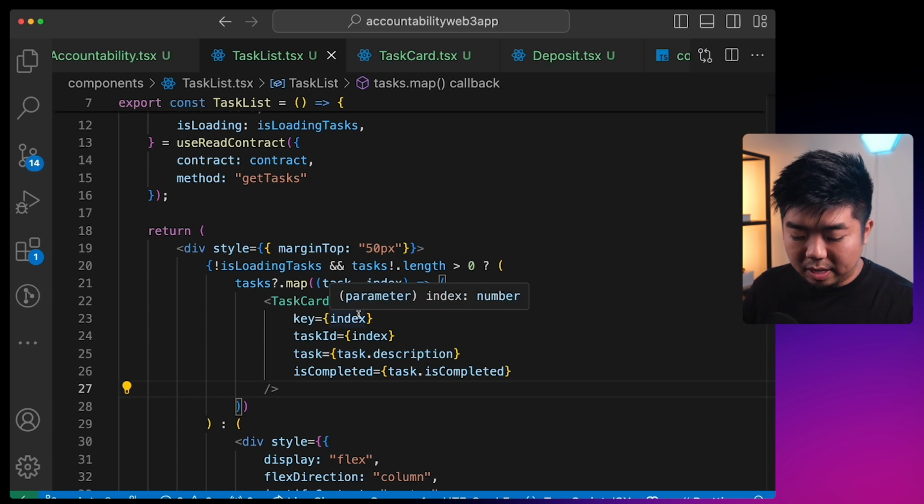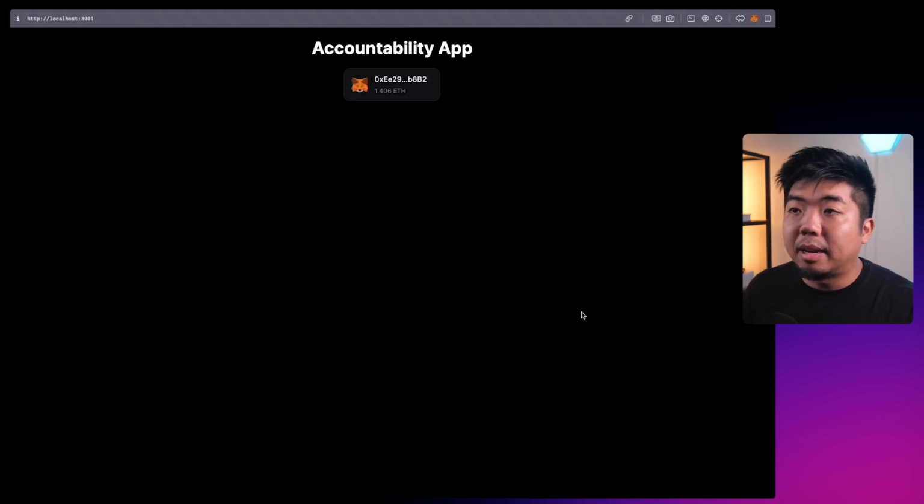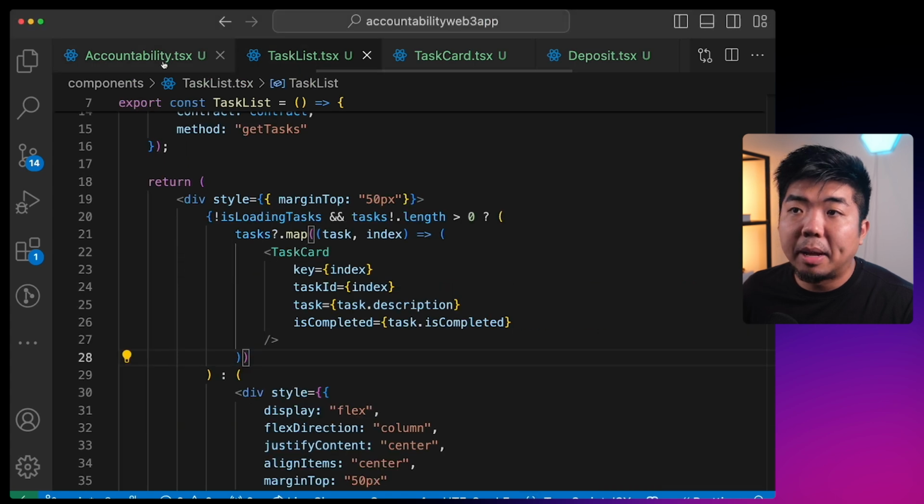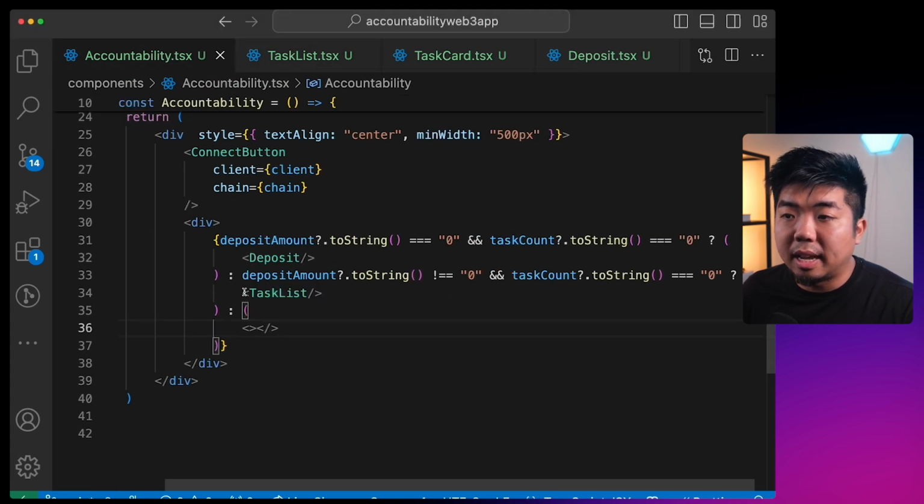So now when I save this and I come back to my app here we should see, oh, we don't see it. Let's come back to our accountability.tsx, and yeah, let's add our task list down here in the bottom here as well, because we already added a task. So we should be seeing this last section here.